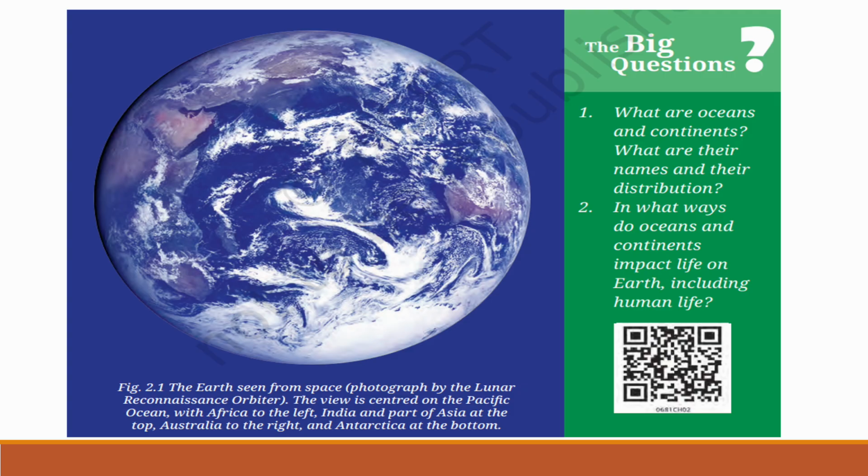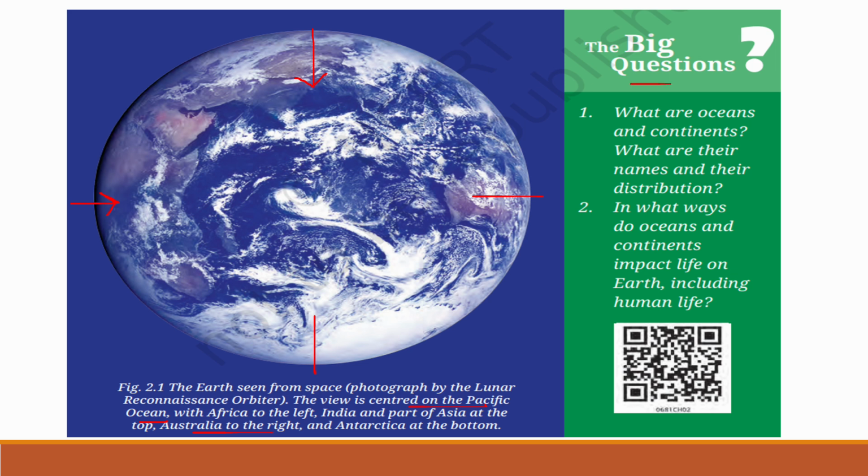See this picture? This is a picture of the Earth seen from space, sent by a lunar orbiter. The view is centered on the Pacific Ocean. In the center we have the Pacific Ocean, with Africa to the left. On the left side we have Africa, and India and part of Asia at the top. Then Australia to the right, and Antarctica at the bottom.